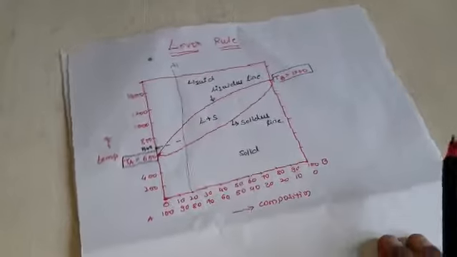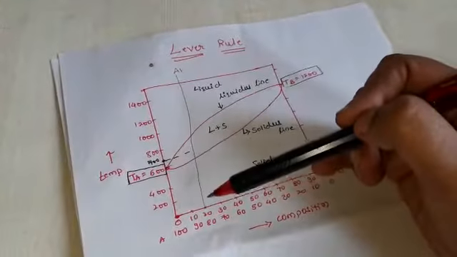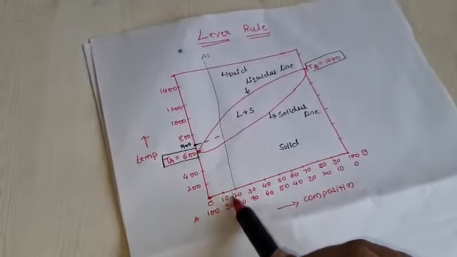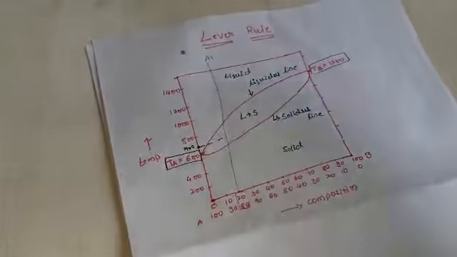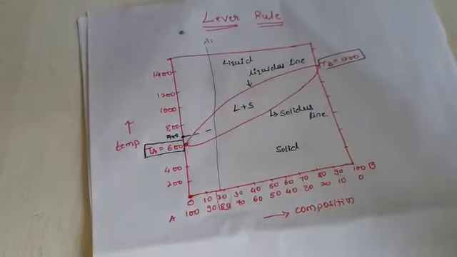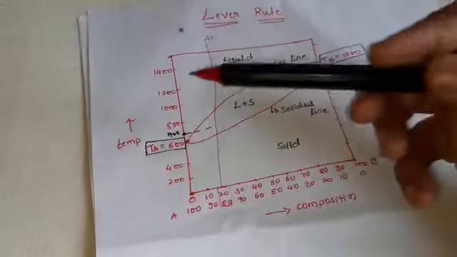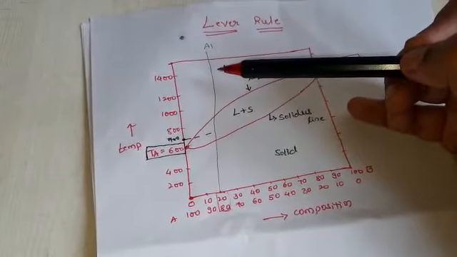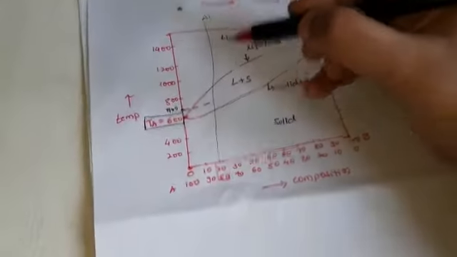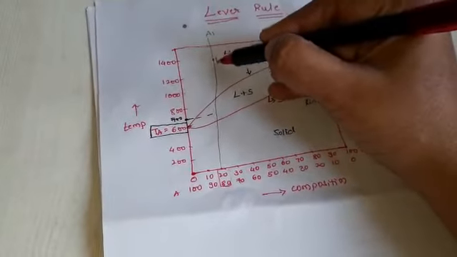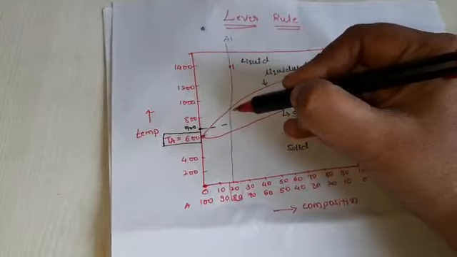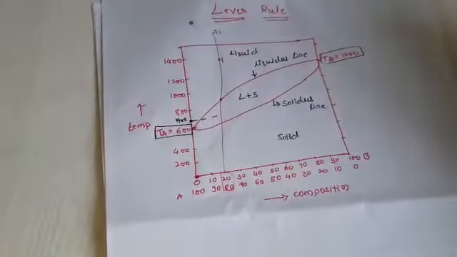With the help of the lever rule, here I draw the alloy line at 20% of B and 80% of A. Suppose I'm preparing a new metal. I'm taking 80% of A and 20% of B and mixing them in the liquid state. After melting, I prepare a homogeneous liquid. So at this first point, it is a homogeneous liquid.